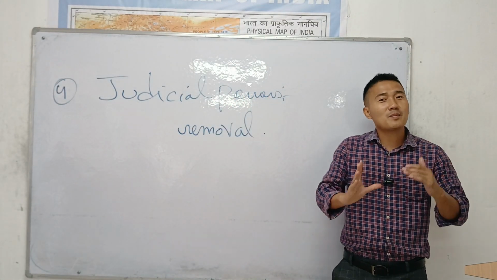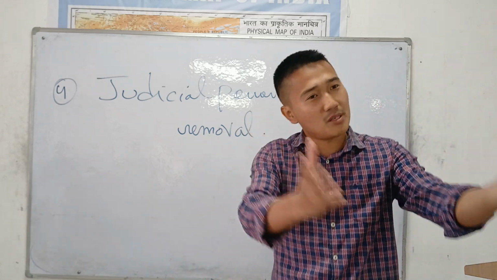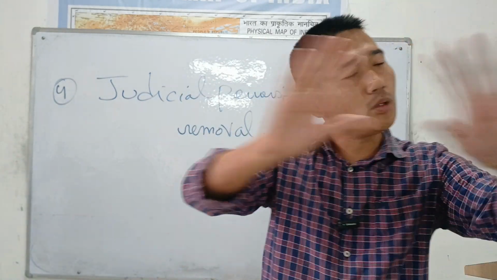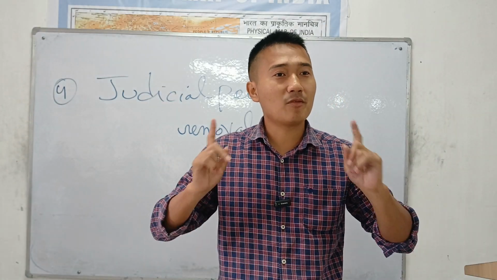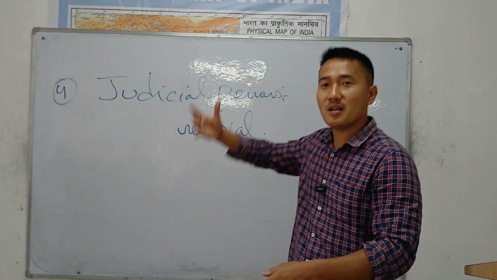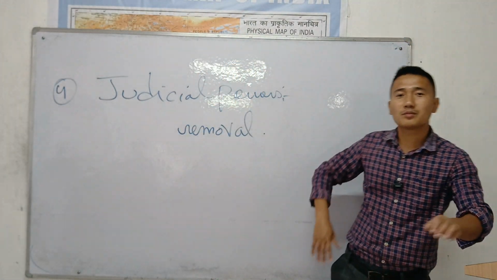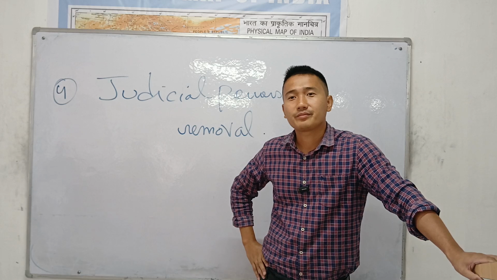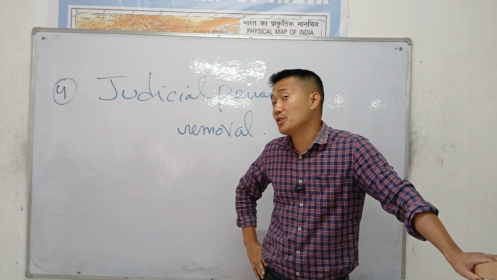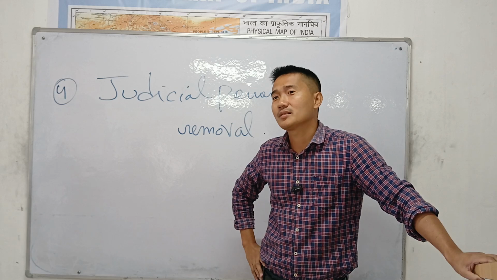Both Lok Sabha and Rajya Sabha can anytime remove the President of India, Vice President of India, judges of the Supreme Court, High Court, all the constitutional posts in India, if they violate the constitution. No confusion. It is the parliament who can remove these people. It is the parliament who appoints it. It's the parliament who removes it. We'll discuss this removal procedure when we come to the judiciaries in detail.